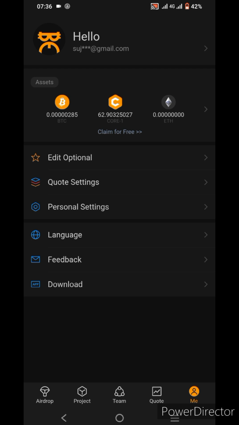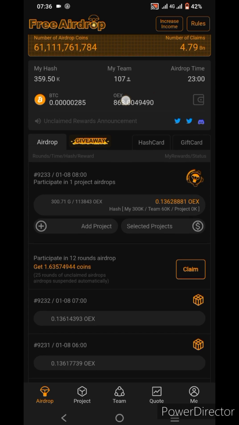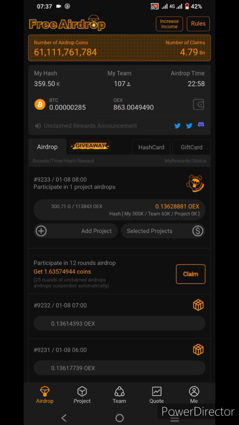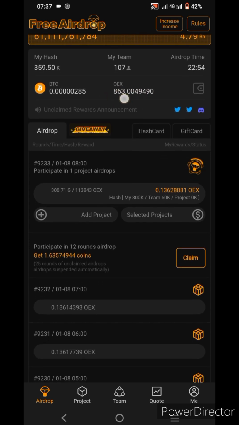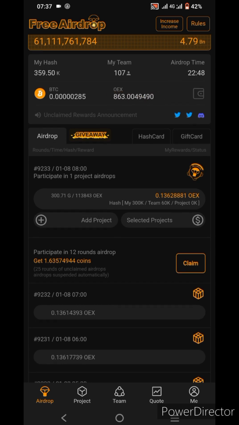So guys, I want to tell all new users, you can mine with your sons. You have a sons. Now OEX mining has just 3 months left, then the airdrop mining ends.